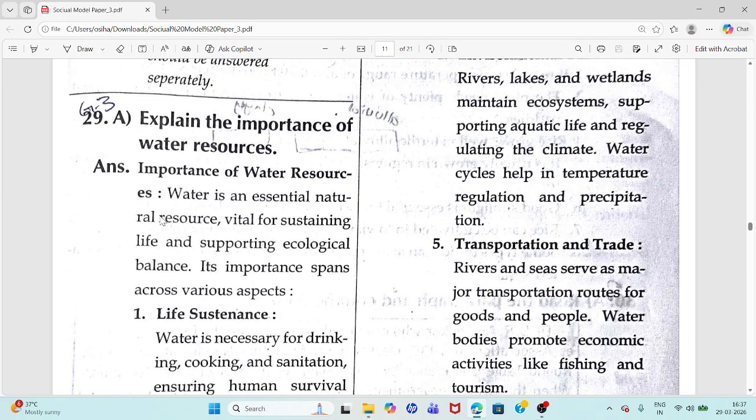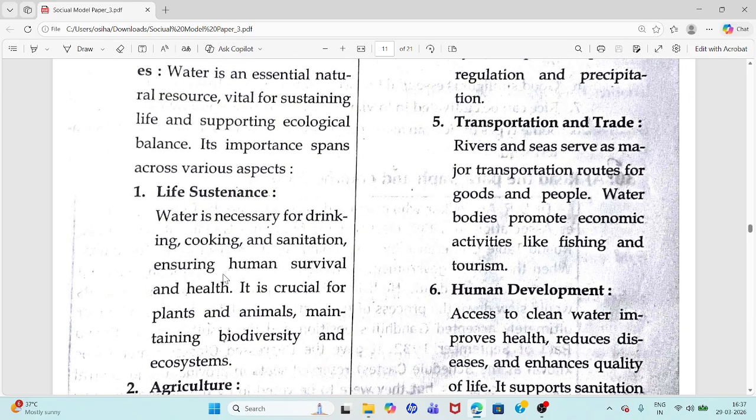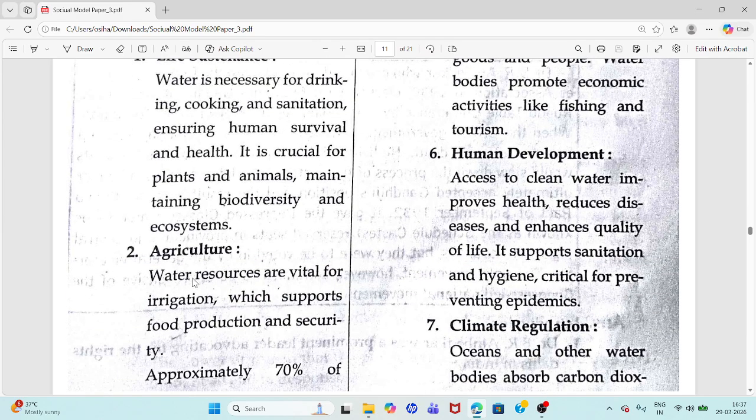Water is an essential natural resource, vital for sustaining life and supporting ecological balance. Life sustenance: water is necessary for drinking, cooking, and sanitation, ensuring human survival and health.